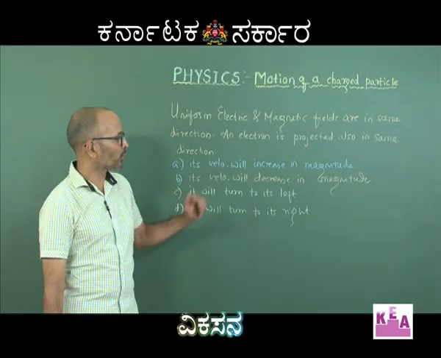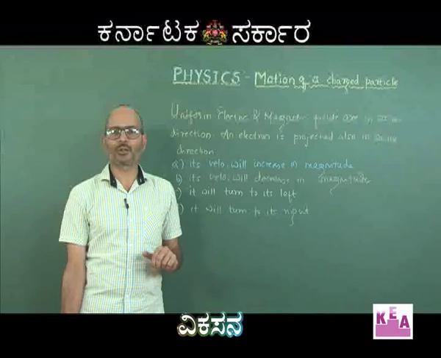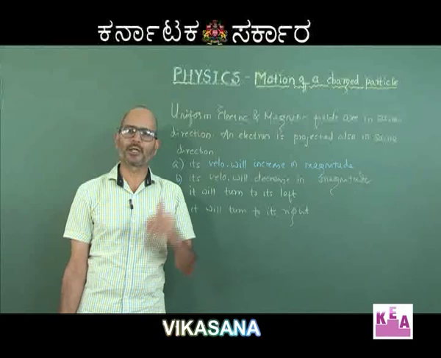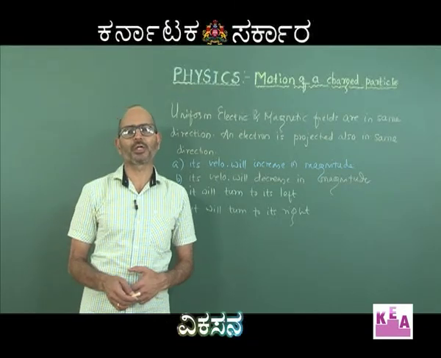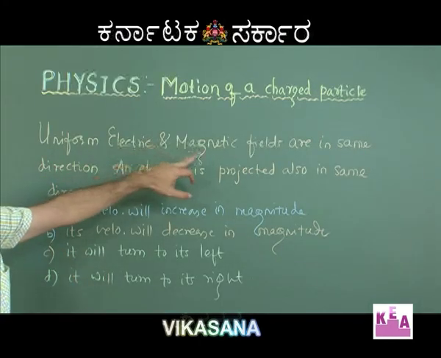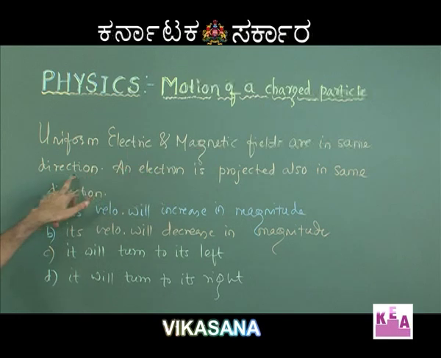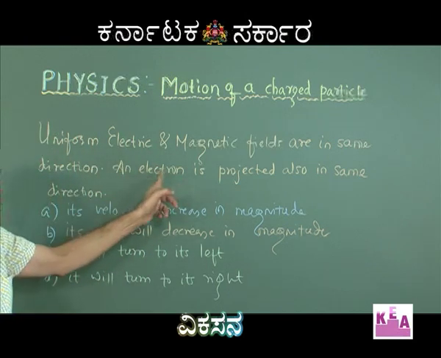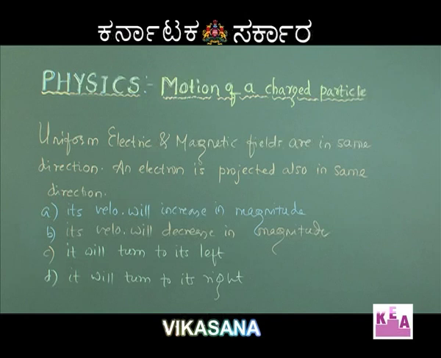So here there is one more, but the speciality or the beauty of this particular problem is that you will now have a combined electric as well as magnetic field, and we will have to discuss the motion of the charged particle in such a combined field. So uniform electric as well as magnetic fields are present in the same direction. Fortunately both the fields are in the same direction. An electron is projected also in the same direction. But remember, it's an electron, so a negatively charged particle. Options are: its velocity will increase in magnitude, its velocity will decrease in magnitude, it will turn to its left, it will turn to its right, and so on.